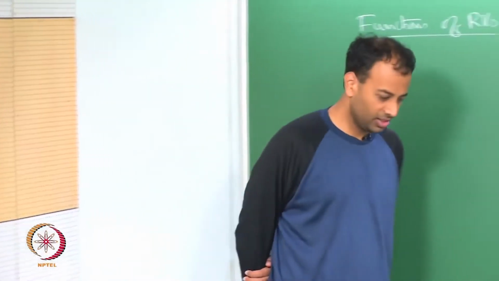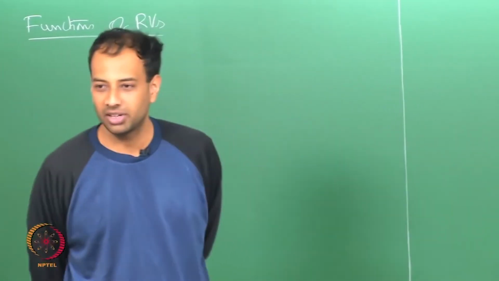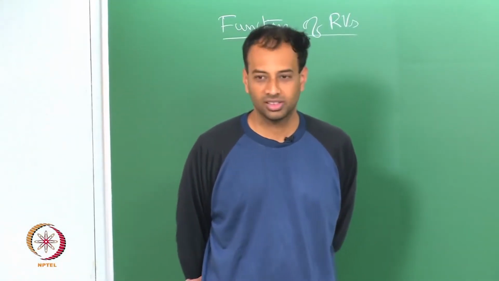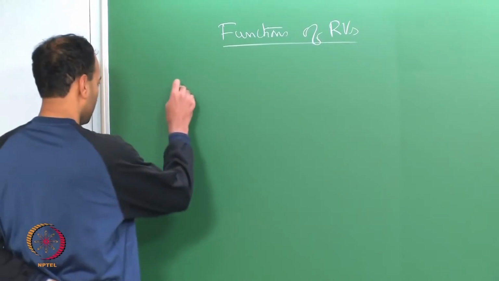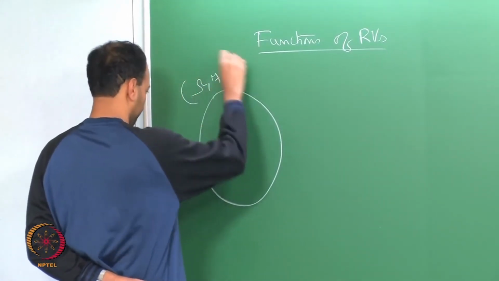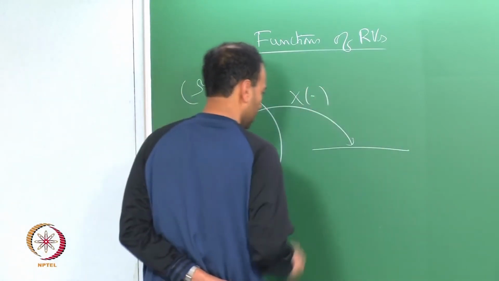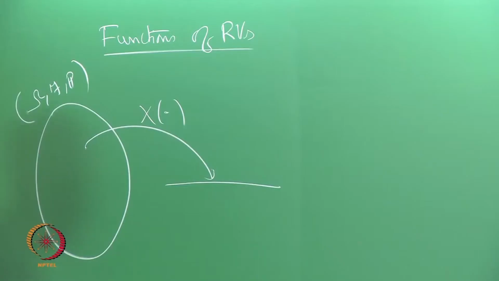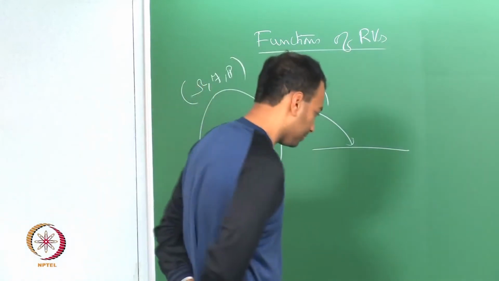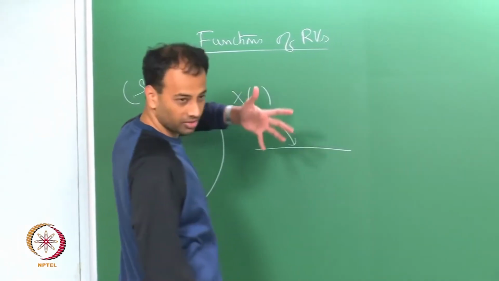You should recall that random variables are themselves functions. So, when we talk of functions of random variables, we are talking about the composition of two functions. If you have some probability space omega, F, P and our random variable x is mapping omega to the real line such that pre-images of Borel sets are F-measurable, now you may be interested in some function of x.